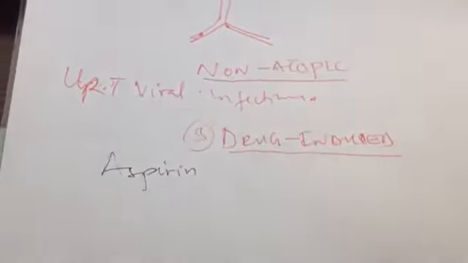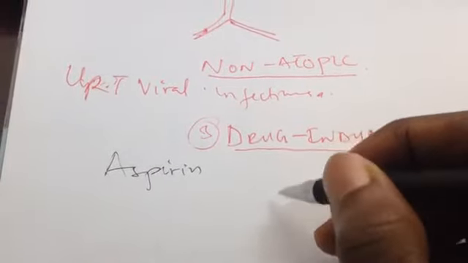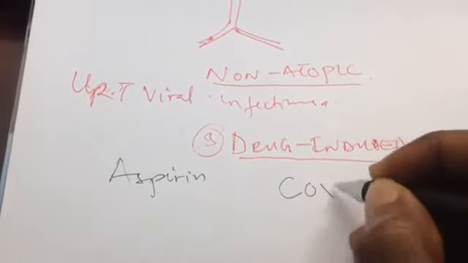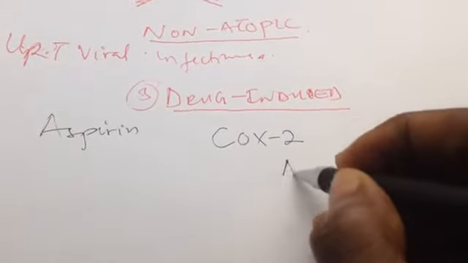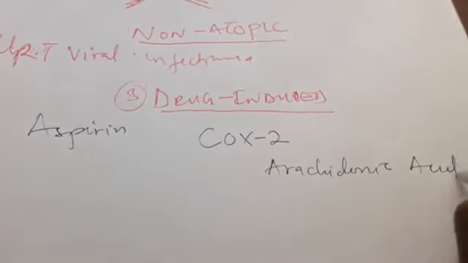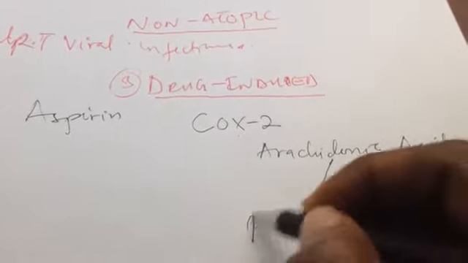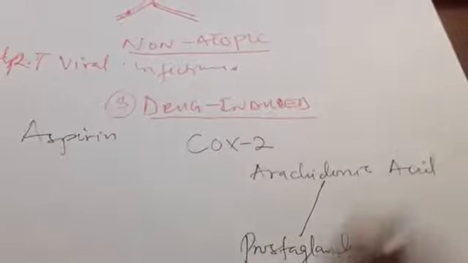because aspirin is an NSAID, right? Any NSAID will block the production of prostaglandin. That's by blocking the COX-2 enzyme, cyclooxygenase. This COX-2 enzyme is using a metabolite called arachidonic acid. So this COX-2 will take this arachidonic acid to produce prostaglandin. And then we have also another enzyme called lipoxygenase.